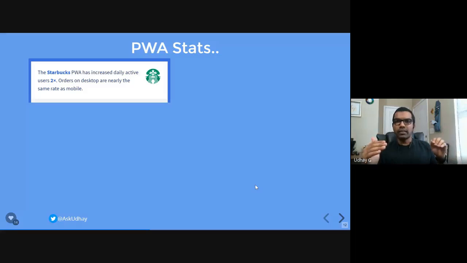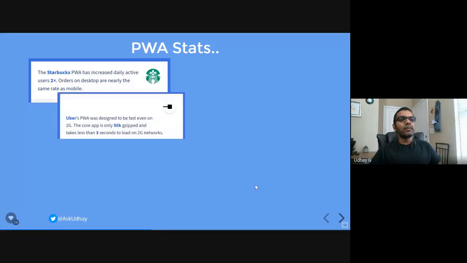But if I can avoid that as a developer, I can avoid that. I can let my user just click on an icon, right? So that's where PWA comes into the picture. The web app is going to have an icon, and that icon can be on your home screen or wherever. When the user clicks on that, it's going to open the Starbucks PWA app, and if you are already logged in, fine, it's going to show you the recent orders, and from there you can choose your order, right? So users started liking this, and the active users increased whenever they introduced PWA.